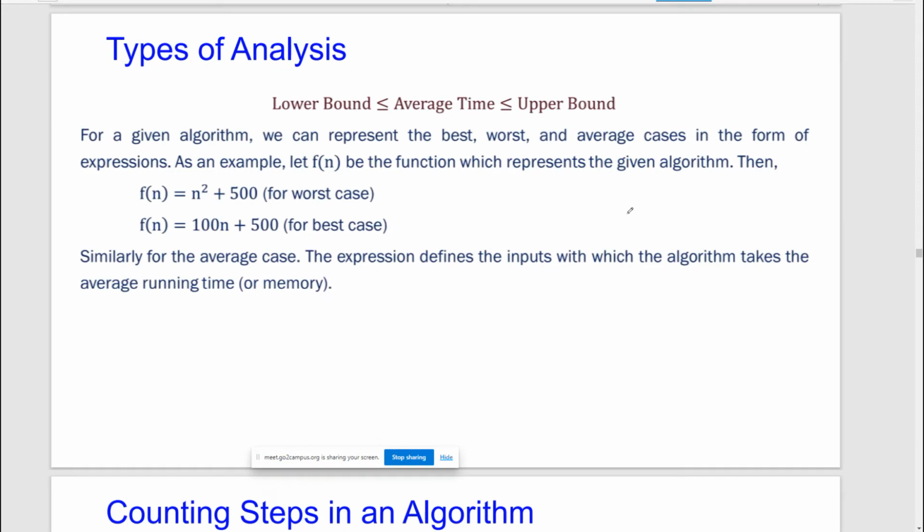Types of analysis now. See, we have the lower bound, we have some upper bound, and in between we have some average time. So you can think about it in this way also. So what is the worst case? In the worst case, the algorithm will not take more than this upper bound. Yes or no?